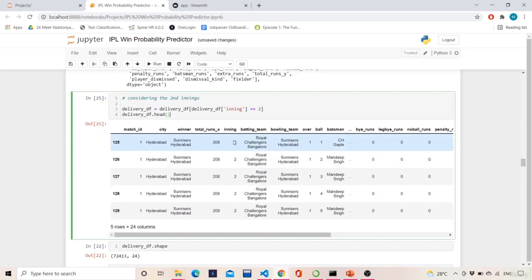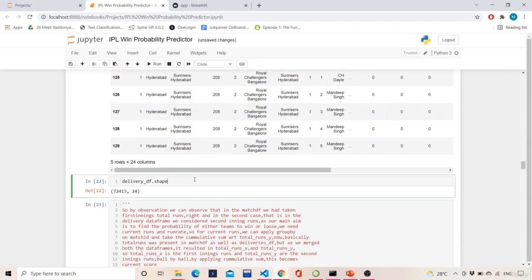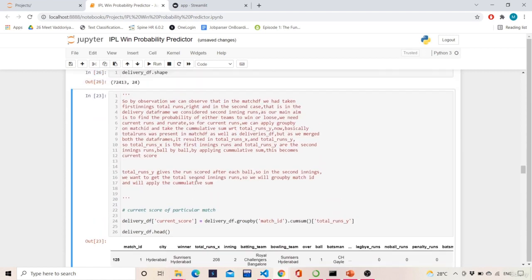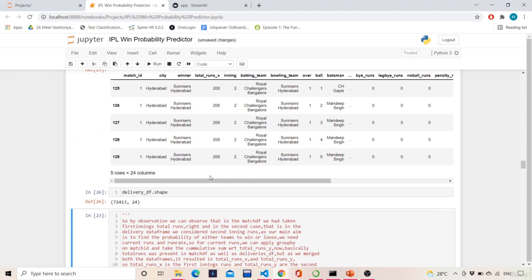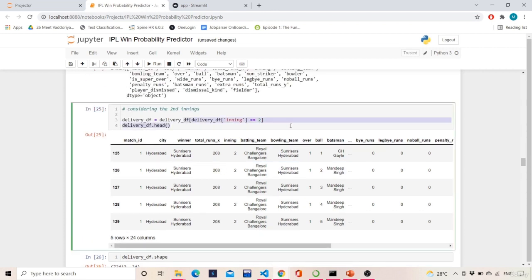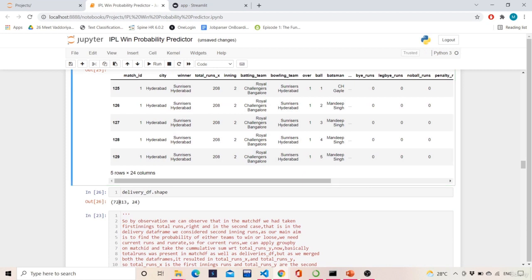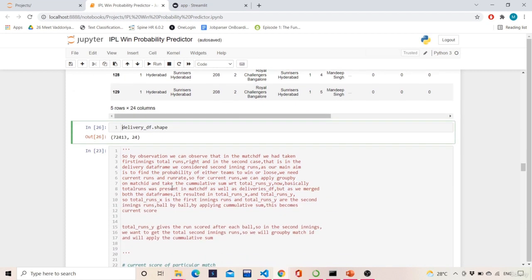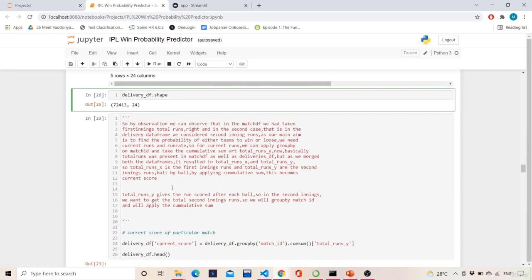Now we select the innings to be 2. If we look at the shape of the delivery data frame, as we have skipped the first innings, because that first innings score we have computed in the match data frame and then joined it. So we already have the first innings score. Now we want to consider only the second innings score. That's why we did this step. After doing that step, we saw that the number of rows decreased. Whatever I said is written over here. You can just read this and get the idea of it.